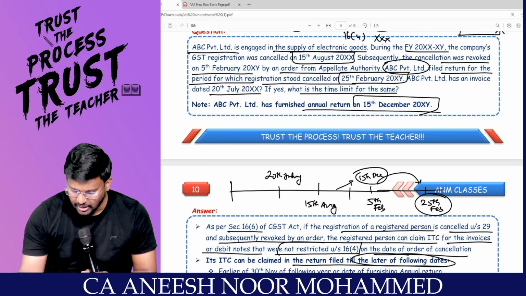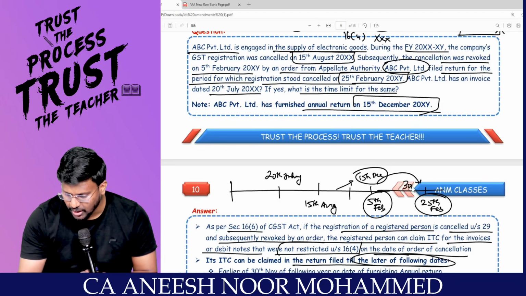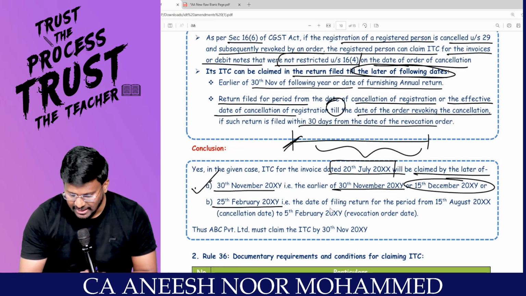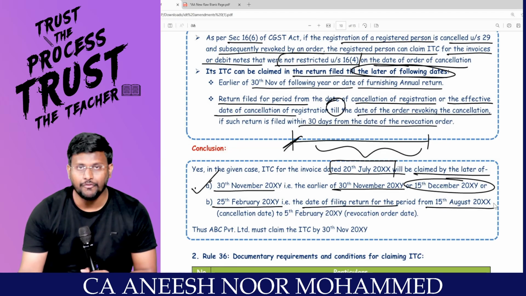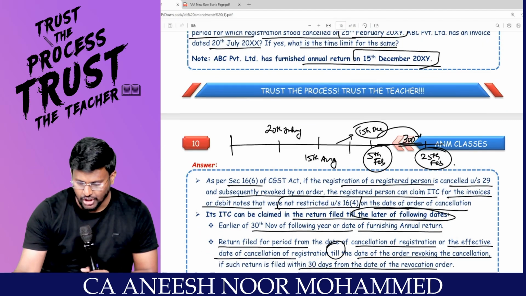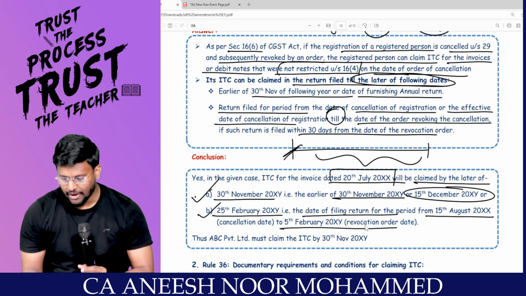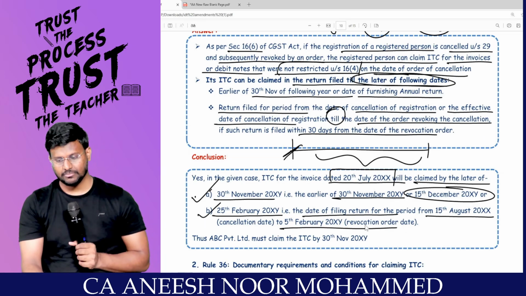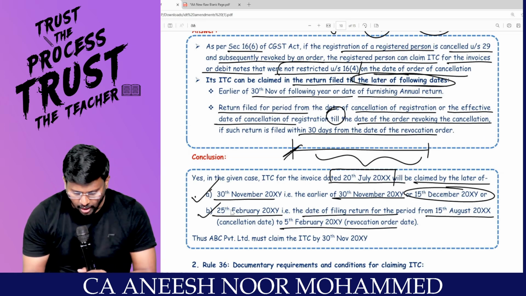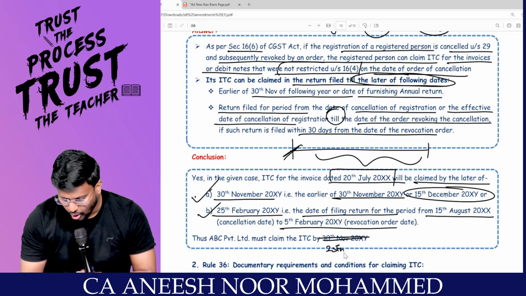Sir, they filed the return here; on 5th February their revocation has happened. Correct? Then they filed the return within 30 days. So 25th February. That is the date of filing the return for the period from 15th of August. What is that 15th of August? The date of cancellation. Till, sir, 5th February revocation. So here you have to take whichever is later. So between 30th November and February, ABC Limited must claim ITC by 25th of February, sir.